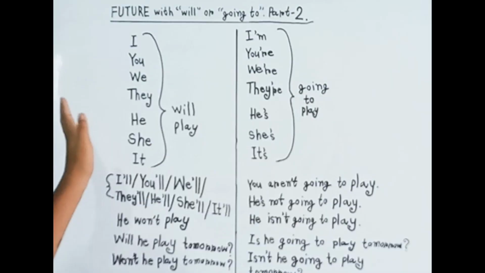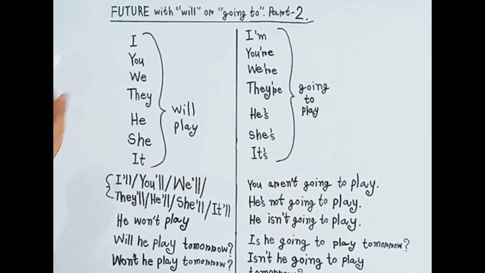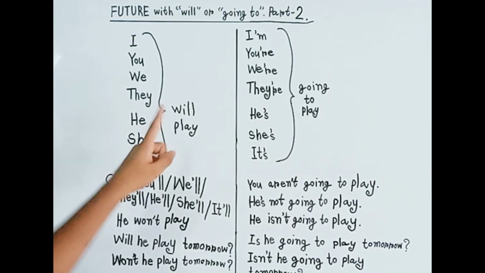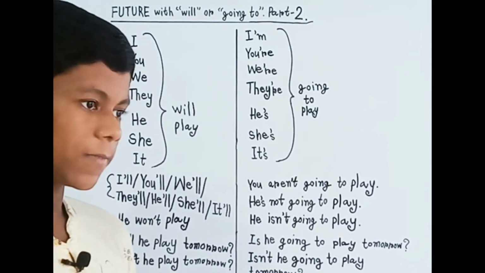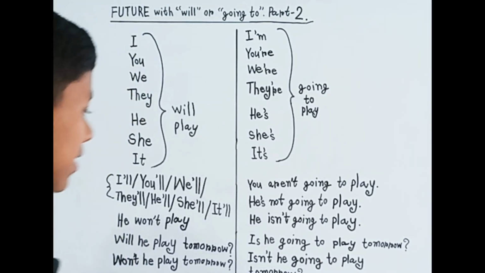Will we play? Will they play? Just add the will before the word of subject. Will he play? Will she play? Will it play? Will Arjon play? Will Corin play? Like this.